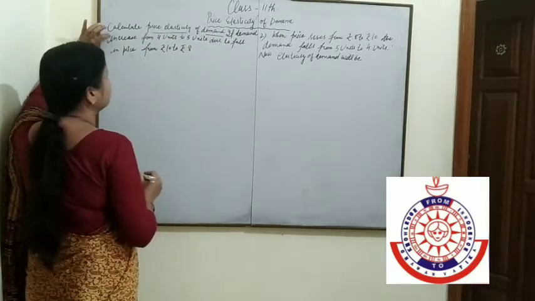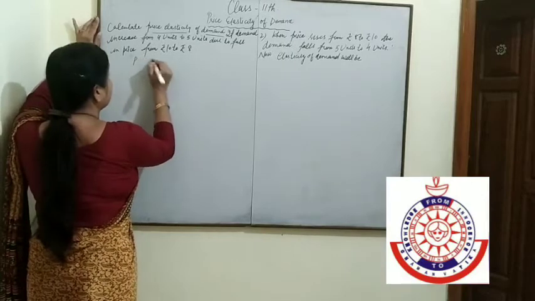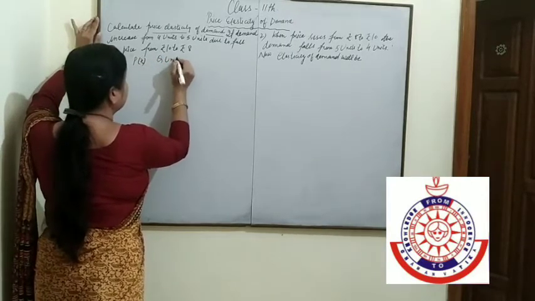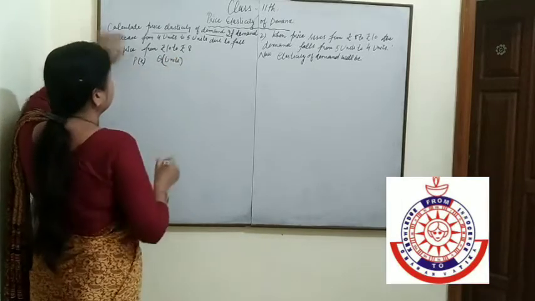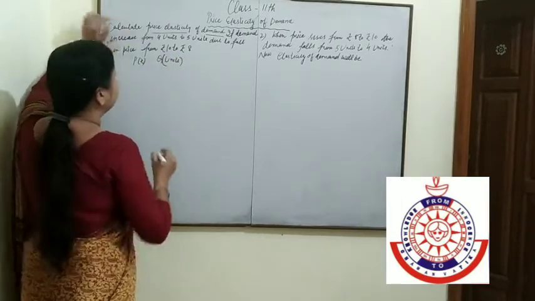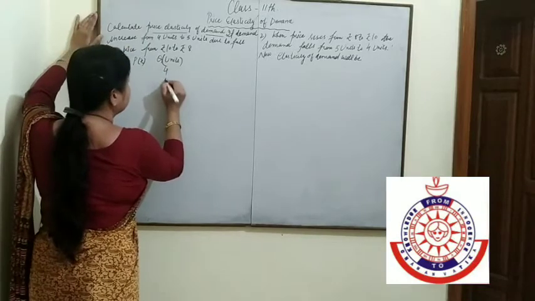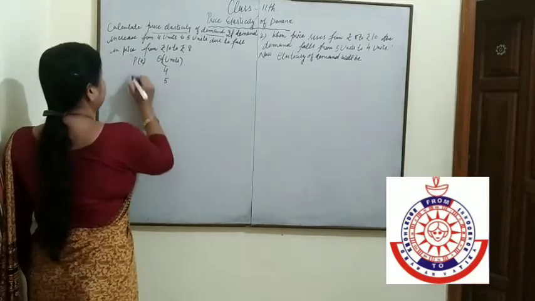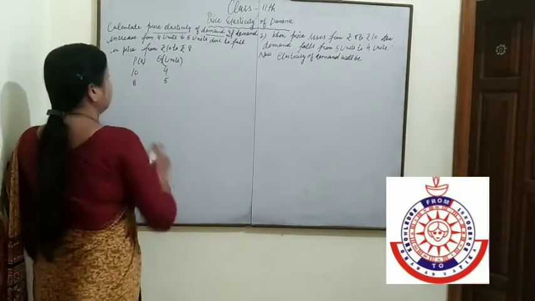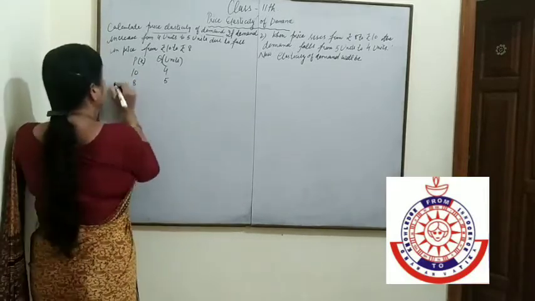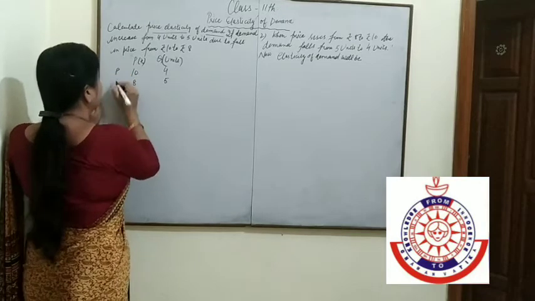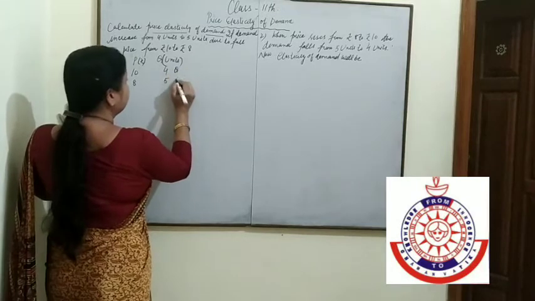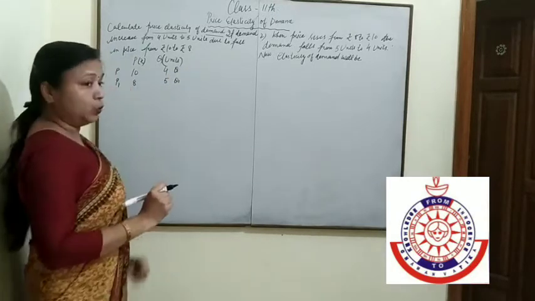First of all you have to make the table, price in rupees and quantity in units. Demand increases from 4 to 5 units due to a fall in price from 10 to 8. So this is our initial and this is our new price, and this is our initial quantity and this is our new quantity.